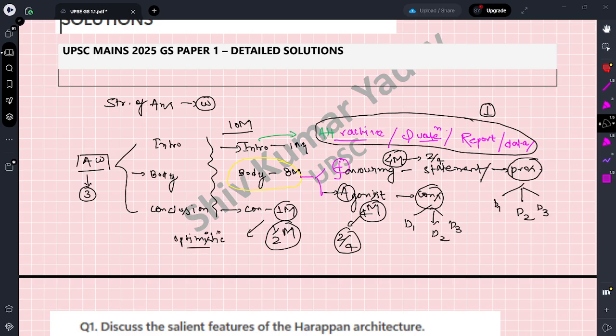It must be balanced, or must have a future scope or futuristic approach, or solution based. So this is the complete structure for the 10 marks question.